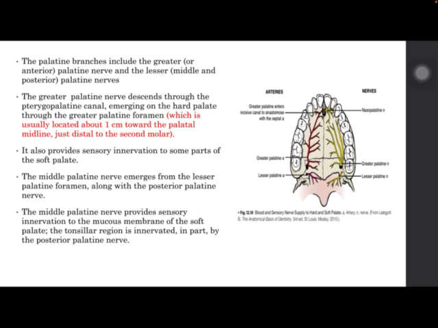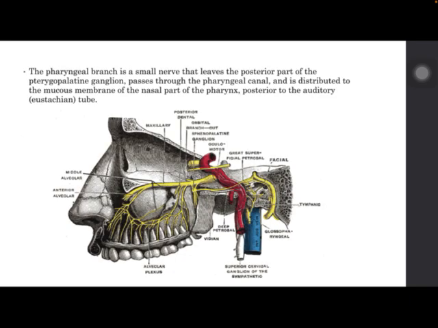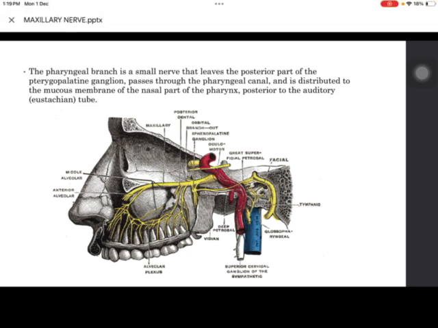The greater palatine nerve descends through the pterygopalatine canal, emerging on the hard palate through the greater palatine foramen. The pharyngeal branch is a small nerve that leaves the posterior part of the pterygopalatine ganglion, passes through the pharyngeal canal, and is distributed to the mucous membrane of the nasal part of the pharynx posterior to the auditory tube.